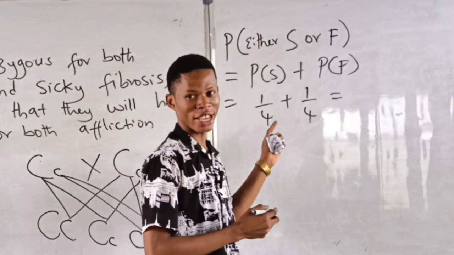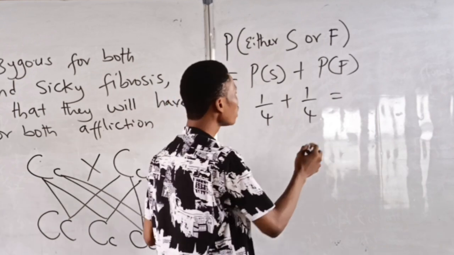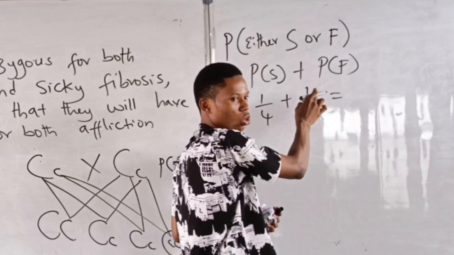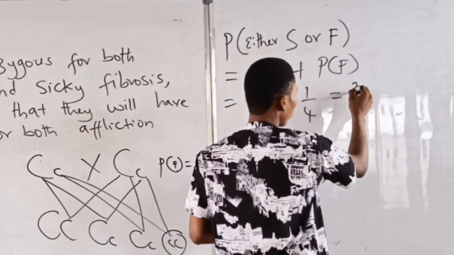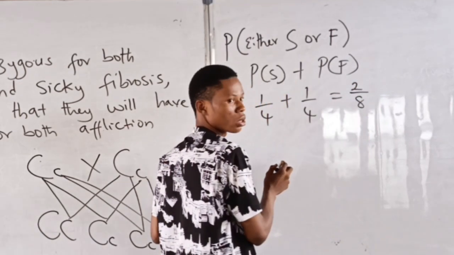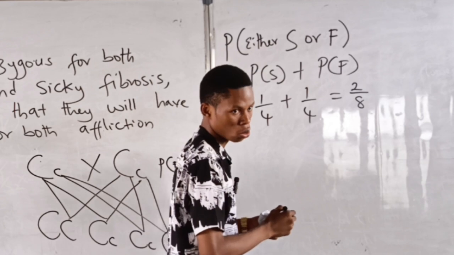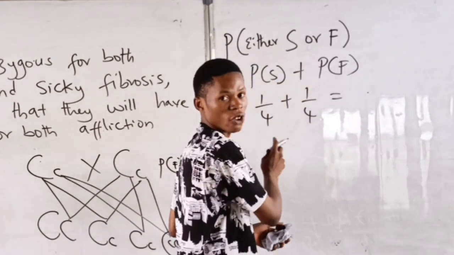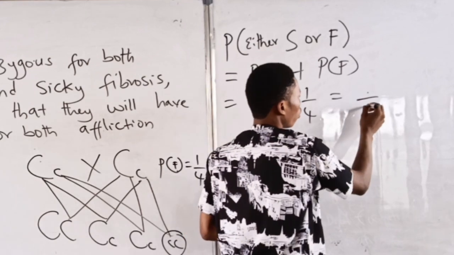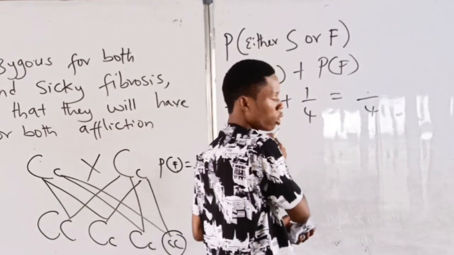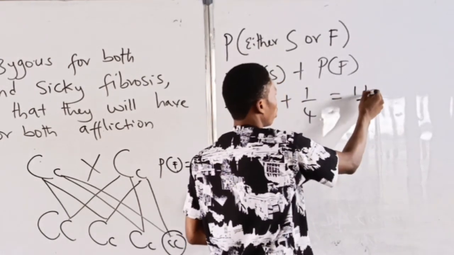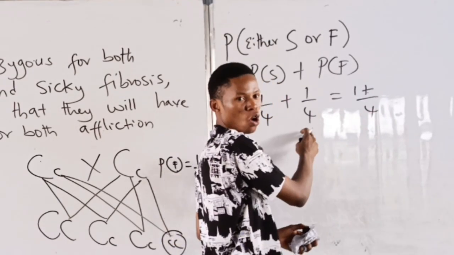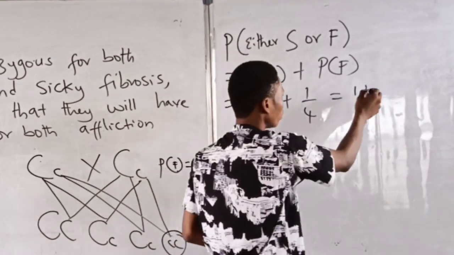This is not 1/8. In fact, the denominators are the same, so you just add the numerators. The normal way you solve this is to look for the LCM. The LCM is 4. 4 divided by 4, 1 times 1, plus 4 divided by 4, 1 times 1.